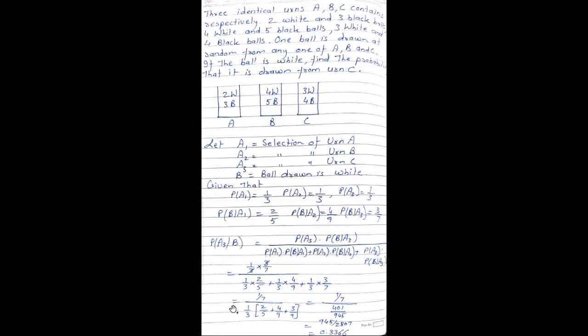So the final answer is equal to, 3 gets cancelled with 3. So 1 by 7 in the numerator divided by 1 by 3, which we can take common from all the 3 products in the bracket: 2 by 5 plus 4 by 9 plus 3 by 7. If you solve it further, the answer becomes 401 divided by 945. So the final answer can be written as 945 divided by 2807, which is equal to 0.3366. Next example.